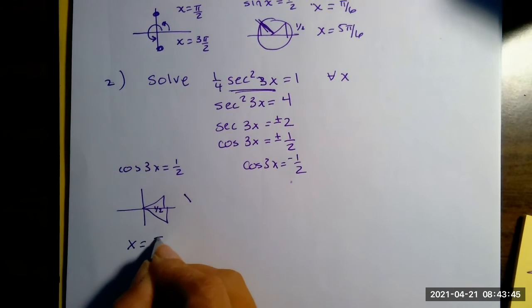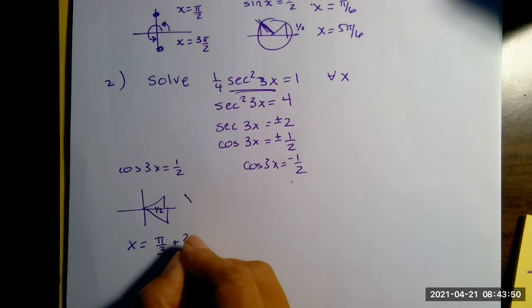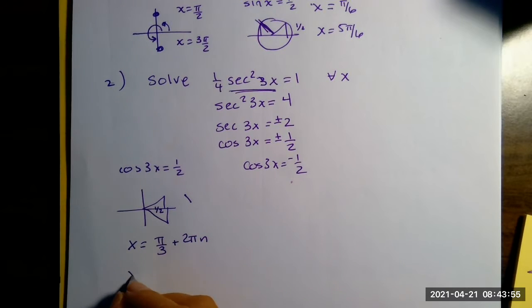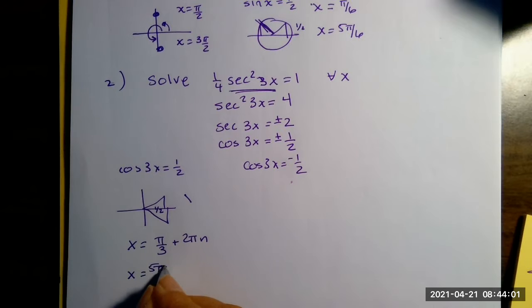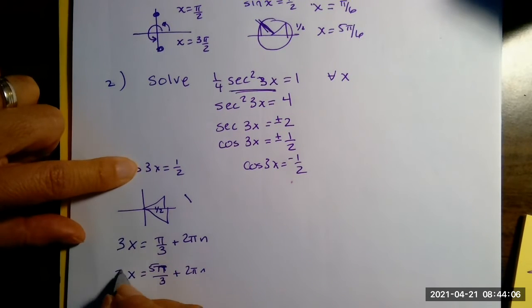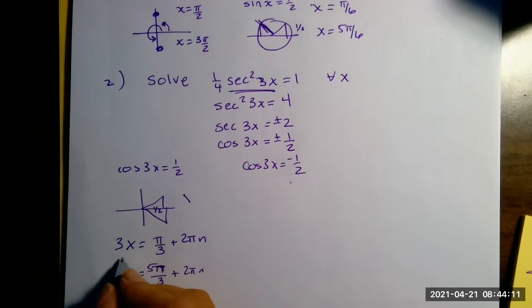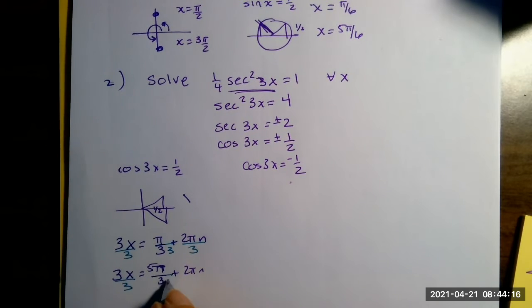I'll do it down here. X equals pi over 3 plus 2 pi n. I'm going to go all the way around to this side. X equals, that's going to be 3, 4, 5, so 5 pi over 3 plus 2 pi n. But it's not x, it's 3x, so I have to have that there. Now, to get rid of the 3, I've got to divide everything by 3. That's the same as multiplying by 1/3. Now I can isolate my x.